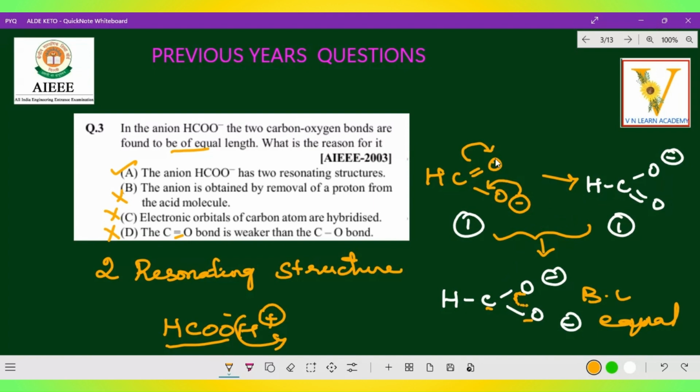So it is a giving and taking policy. Say you are giving and I'm taking, so this is actually what it is: equal bond length. Like ozone also, you will get that same idea. In ozone, O3, the bond length will be equal, right? Carbonate ion also you will get that kind of nature. I hope you got the clarity why A is correct, other three are wrong. Yes, come on, let's go to the next question.